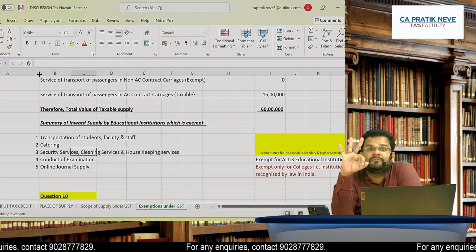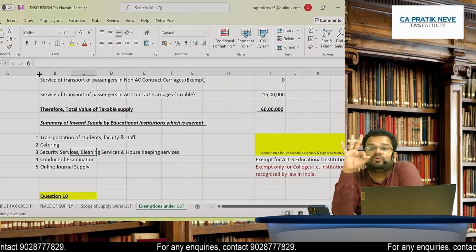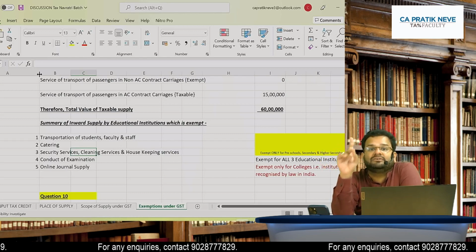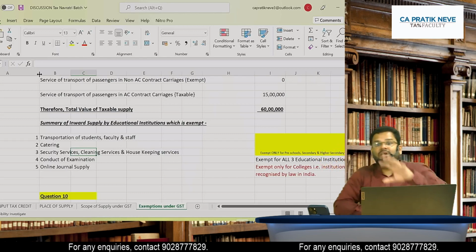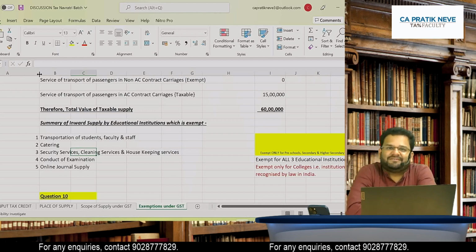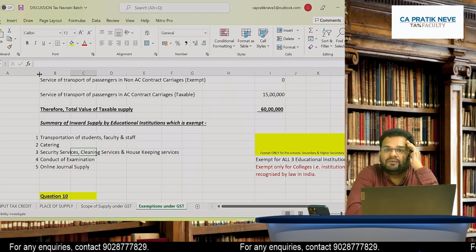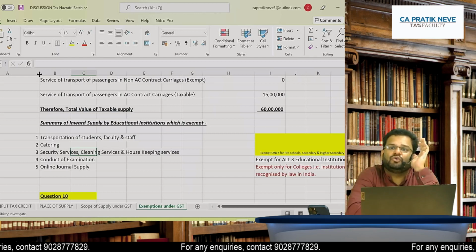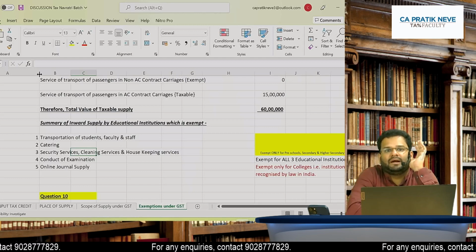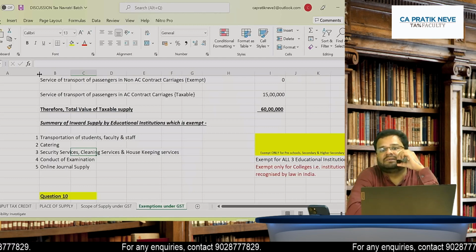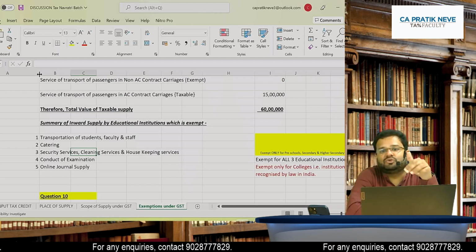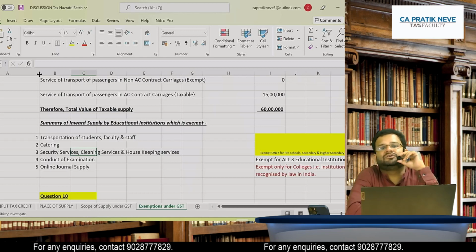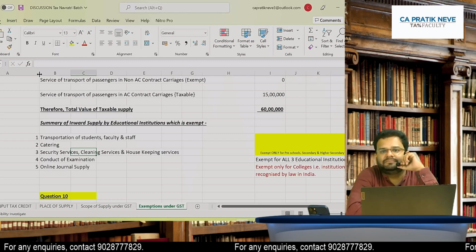So friends, these three inward supplies are exempt only for the first category of education institutions. In short, only for schools. In India, schooling is till 12th standard. While writing the answer in the exam, you will write preschool up to higher secondary school. Agreed?